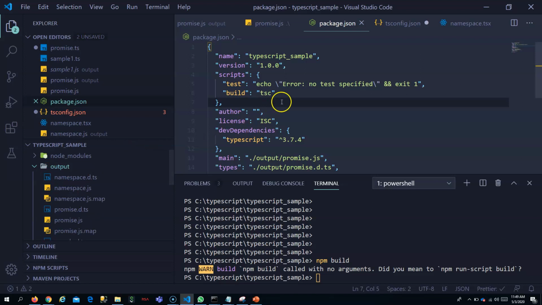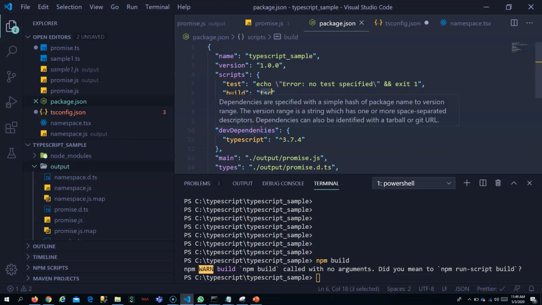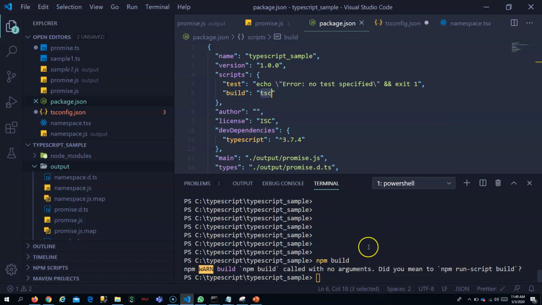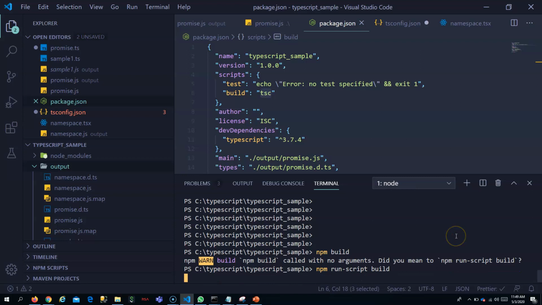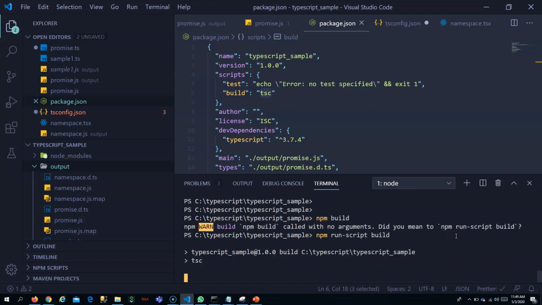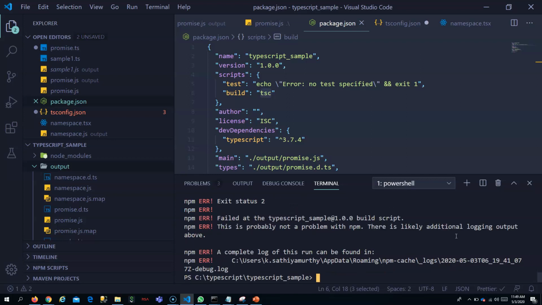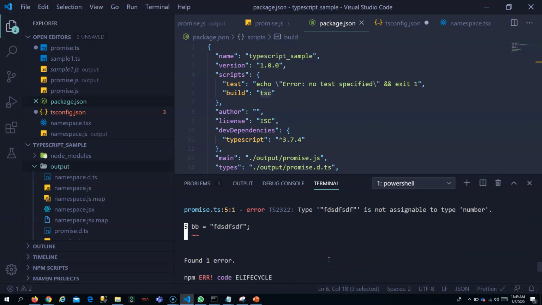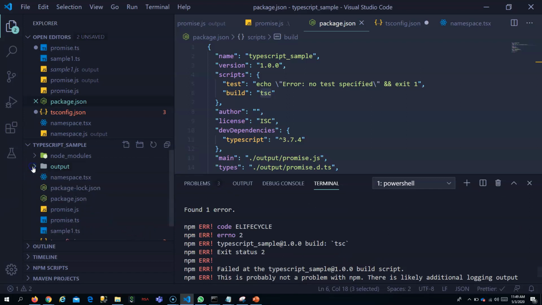So you can build any TypeScript application using TSC. It is in npm run script build, we can build it so that it will build your application for you. And when you publish this application and install it in some other application, it will have a structure similar to this.